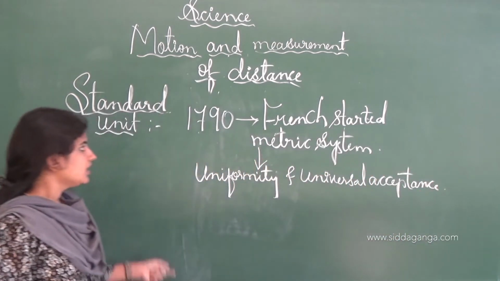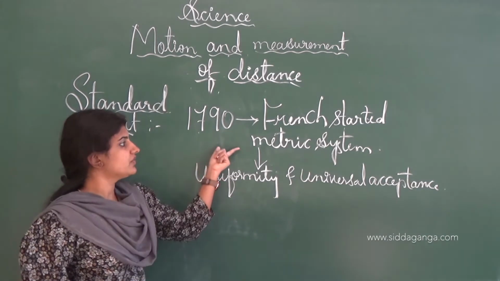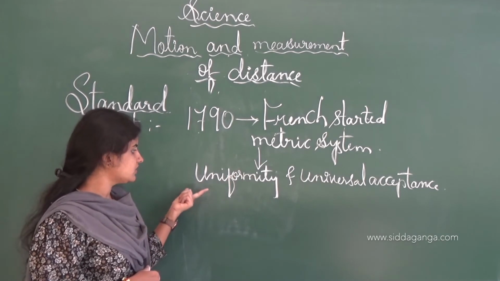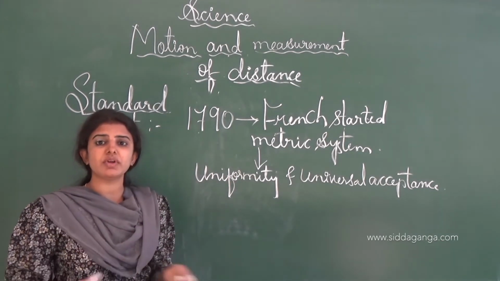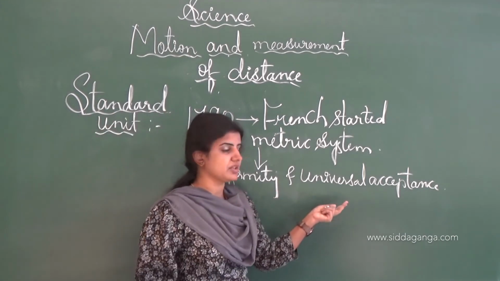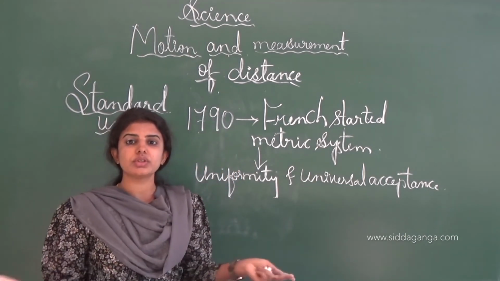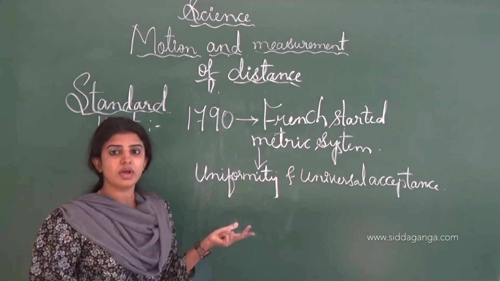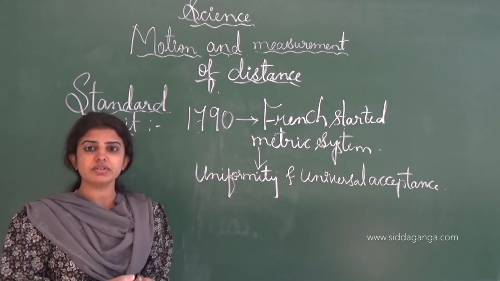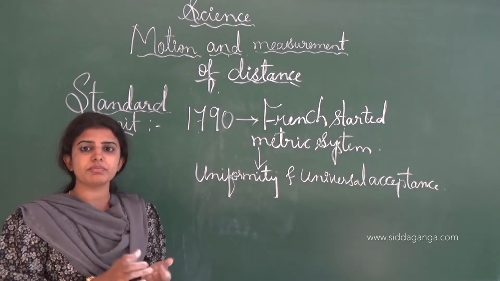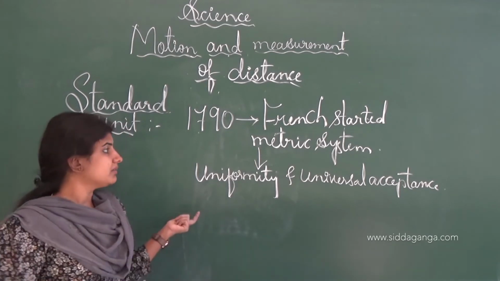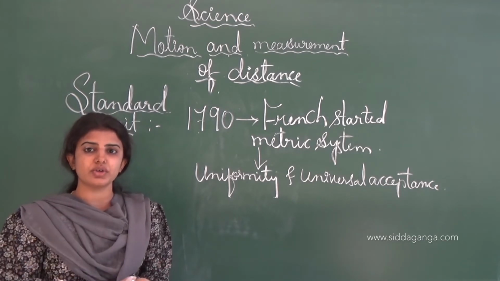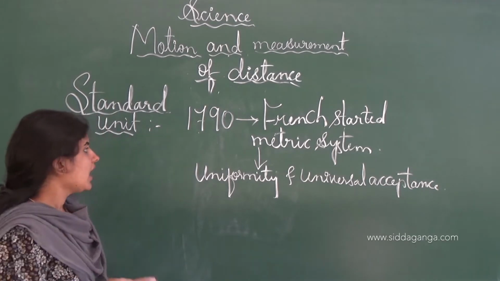In 1790, as I told you, the French started the metric system, which involves uniformity, meaning equalness, and also universal acceptance. This metric system is accepted throughout the world, and it is a very good system which gives an accurate measurement of a particular object.